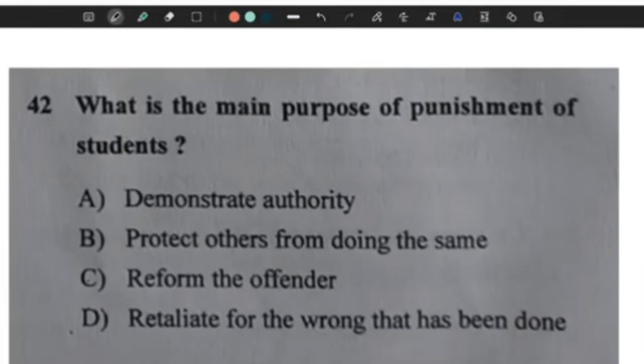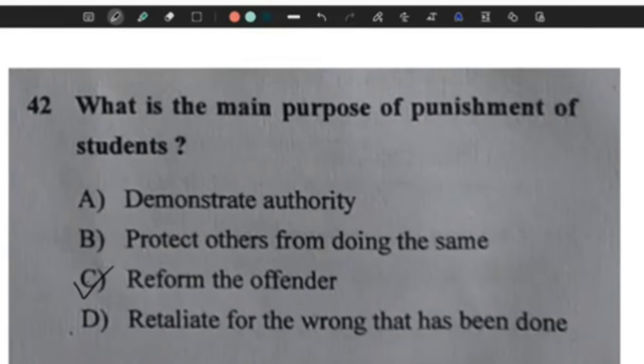Question 42. What is the main purpose of punishment of the student? Why do teachers usually punish students? They usually punish the student in order to bring them back to form, that is, to reform the offender. Option C is the correct answer.